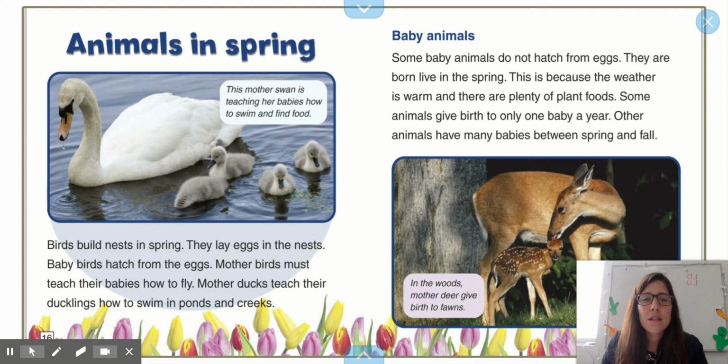Baby animals. Some baby animals do not hatch from eggs. They are born live in the spring. This is because the weather is warm and there are plenty of plant foods. Some animals give birth to only one baby a year. Other animals have many babies between spring and fall. In the woods, mother deer give birth to fawns.